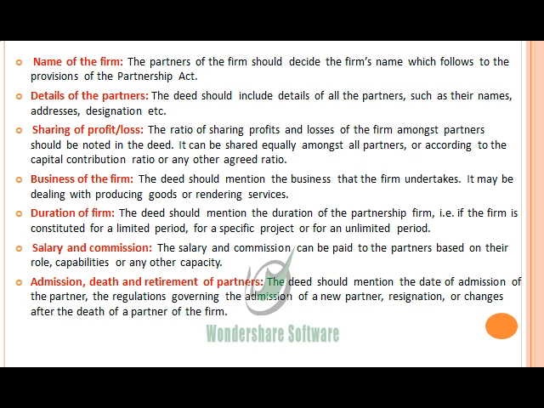Then duration of the firm. The deed should mention the duration of the partnership firm, that is if the firm is constituted for a limited period or for a specific project, that is known as the particular partnership, or for an unlimited period, that means partnership at will, which we have discussed in the previous video, that there are two types of partnerships on the basis of the duration. First is the partnership at will, and second is the particular partnership.